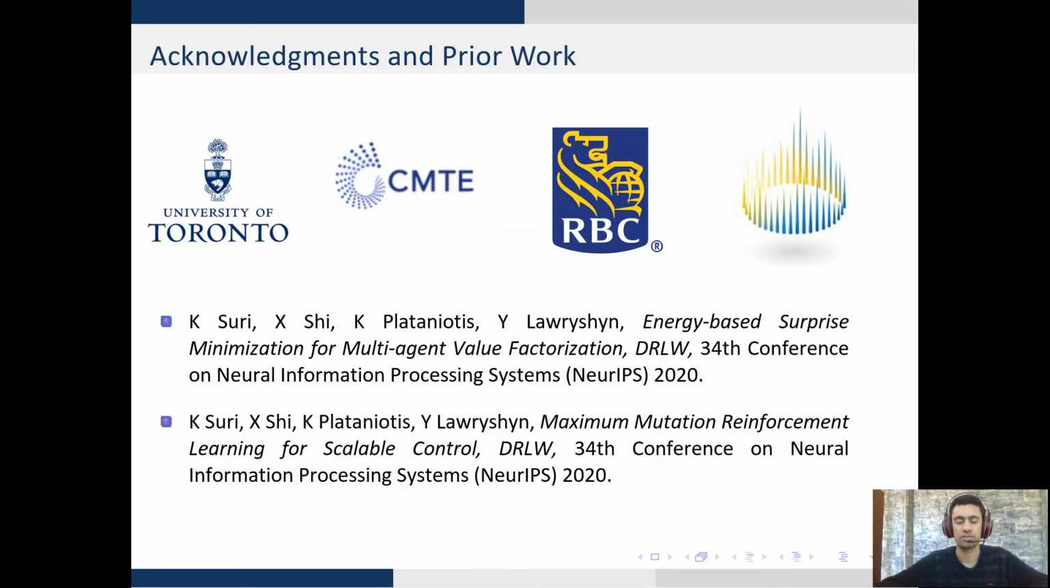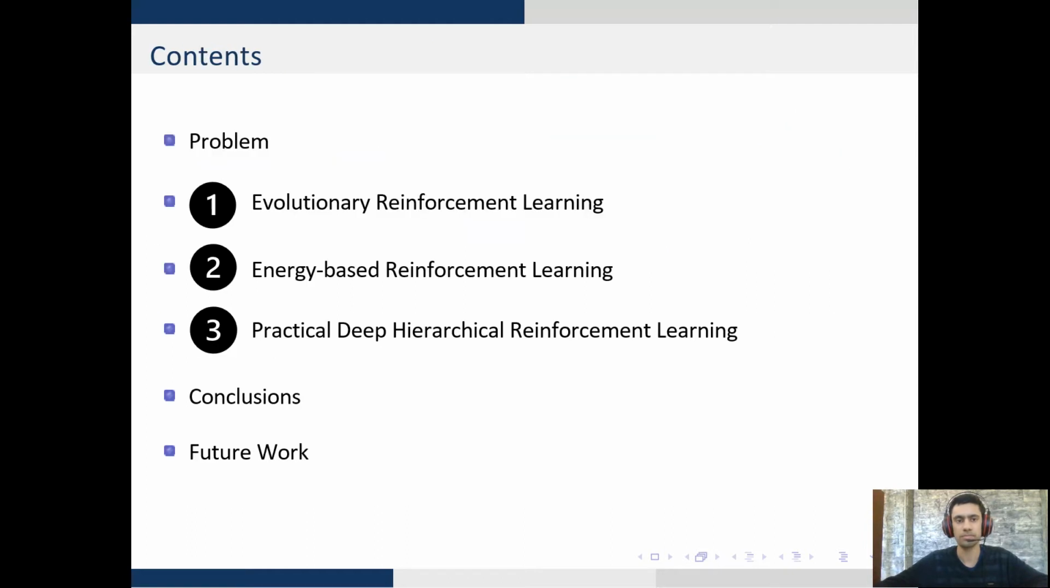I would like to thank the CMTE, RBC and Borealis AI for supporting my research. Chapters 2 and 3 of my thesis serve as prior works at the 34th NeurIPS 2020. We'll be going over the problem statement, followed by 3 diverse solutions of evolutionary, energy-based and practical deep hierarchical reinforcement learning. I conclude following a discussion of future work.